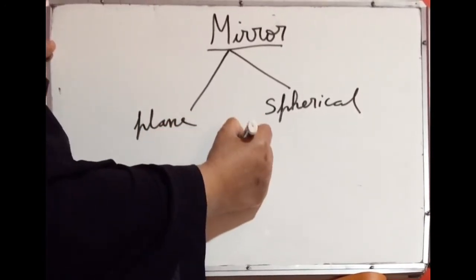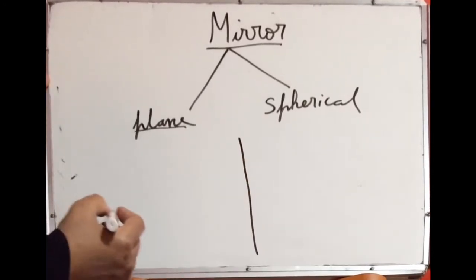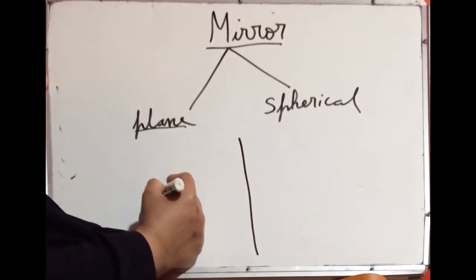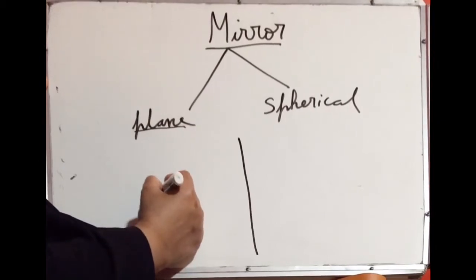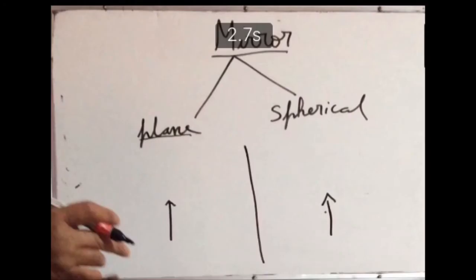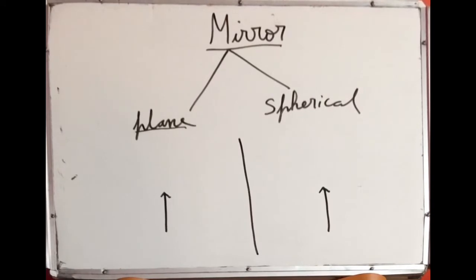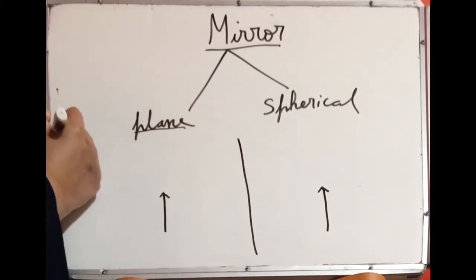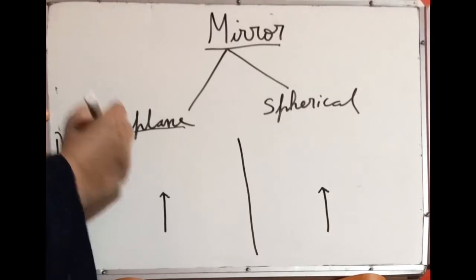So imagine this as the plane mirror. I keep an object in front of the mirror. This is an object in front of the mirror. Image will be formed here. How is the size of the image? Image is of the same size as that of object. Suppose if you stand in front of the mirror, you will see your reflection in the mirror. You will be of the same height. You won't be shorter or taller. What height you are, the same height you will see. So the image will be of same size.